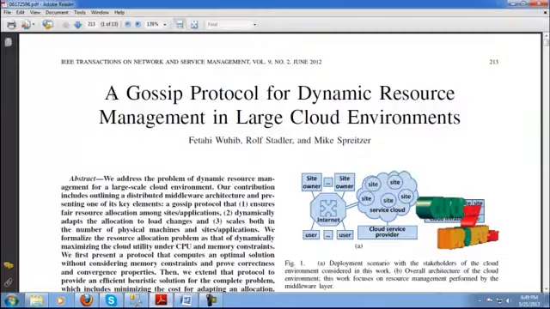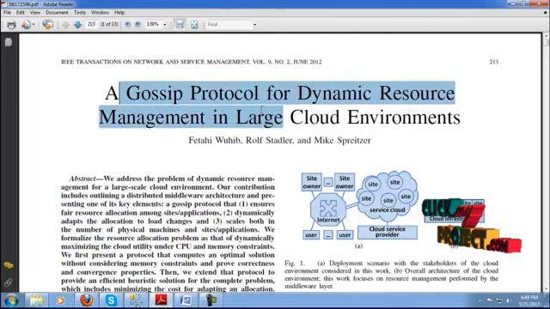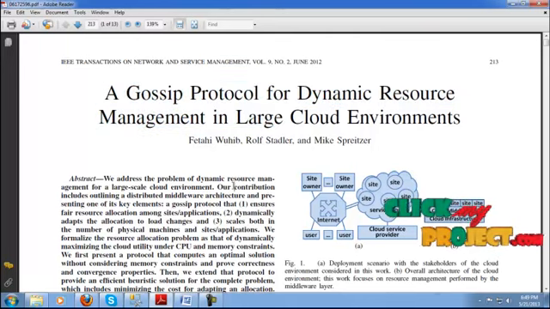The title is GASI protocol for dynamic resource management in large cloud environments. First, select the cloud computing introduction. Cloud computing moves from a single server to multi-service products. Multi-service according to SaaS, PaaS, and IaaS provides the cloud service argument. The cloud service argument provides dynamic resource management for large-scale cloud environments.